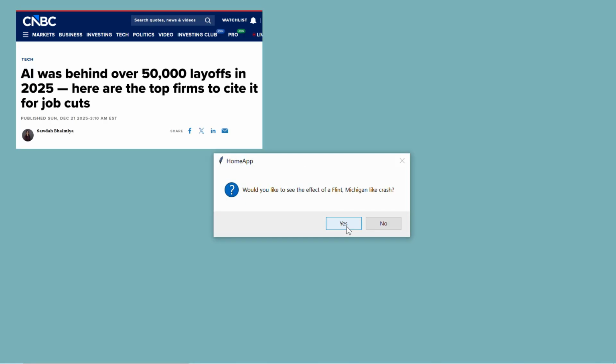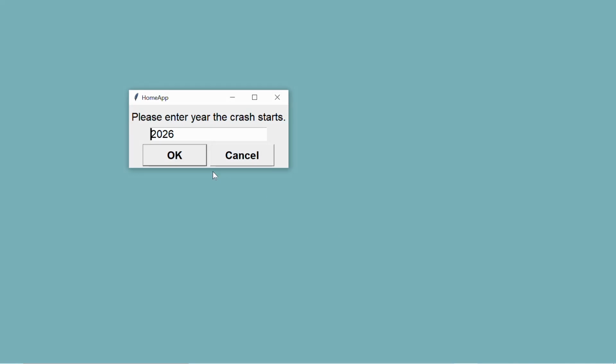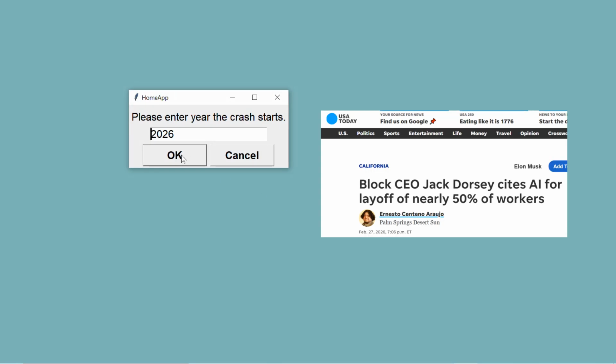Do we want to see a Flint, Michigan? Yes. AI, Zoom, all of these major technological changes are happening all over the world. They're not just a Silicon Valley phenomenon. They're not just a U.S. phenomenon. They're probably global in impact. So let's see what would happen in Austin. Well, again, we'll say that the crash is already starting. We see all the layoffs announced in the news recently.